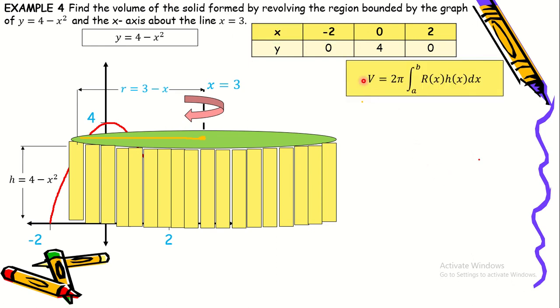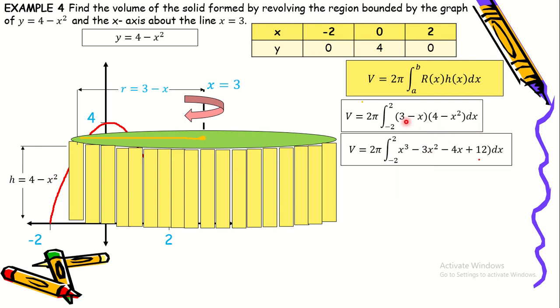Okay, so we can now use the formula: volume is equal to 2 pi integrated from a to b of r of x times h of x dx. So we have volume is equal to 2 pi integrated from, ang a natin ay negative 2 at ang b natin ay positive 2. So integrated from negative 2 up to positive 2, ang r of x natin or radius ay 3 minus x. And then, ang height natin ay 4 minus x squared dx.